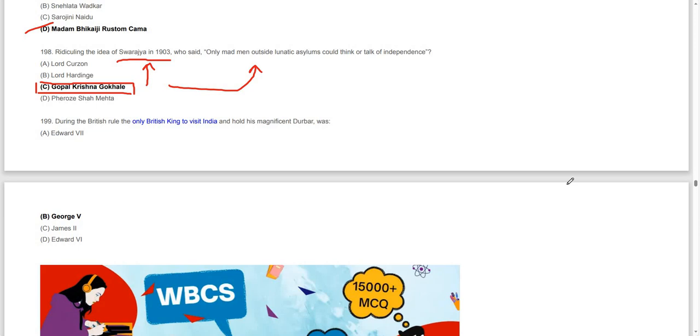Moving on. During the British rule, the only British king to visit India and to hold his magnificent Darbar was George V. King George V held a grand Darbar, and probably it is in his honor that the Gateway of India was built. So the only British king to visit India and hold a Darbar was King George V.